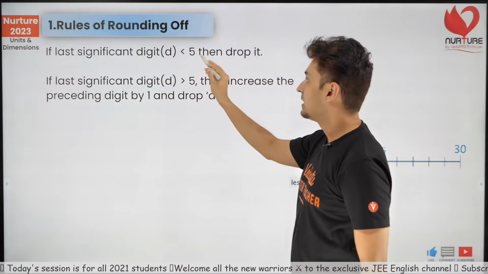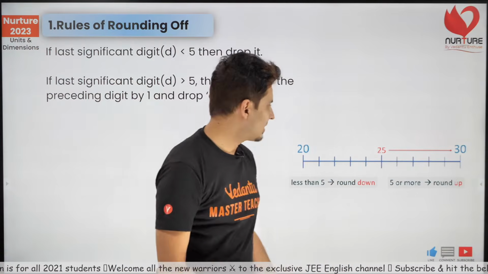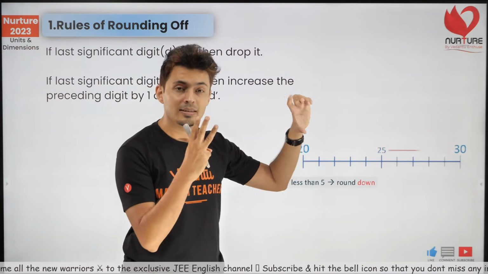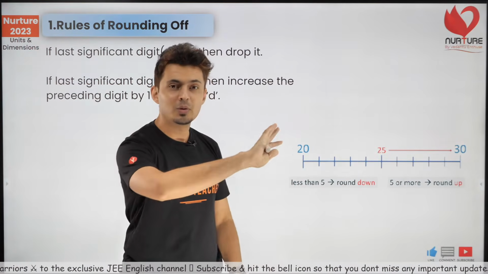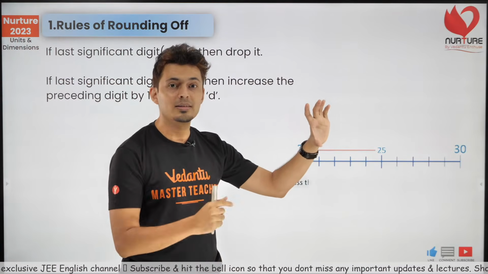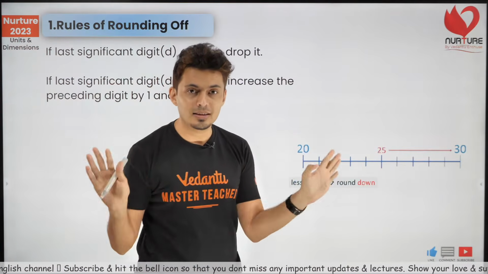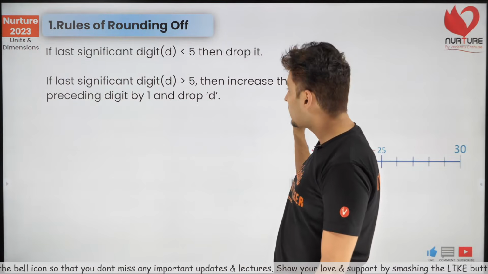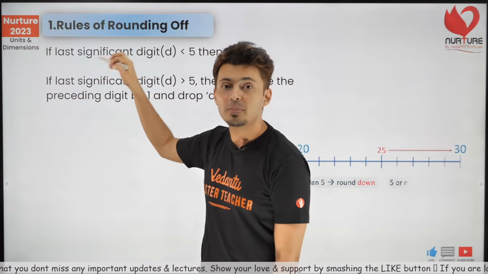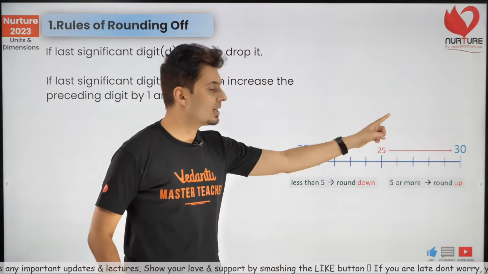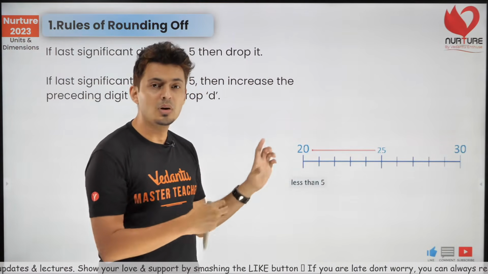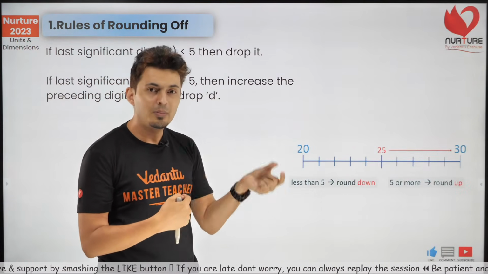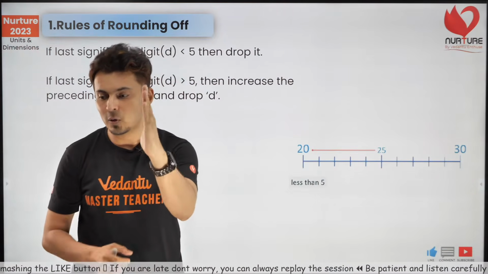If the last digit is less than 5, then drop it. For example, 23. What is that last digit? 3. Is it less than 5? Yes. Forget it. So when you forget the 3 in 23, what is remaining? Only 2. So 20, that's it. That's what is remaining. Understand that. That's how you can round it off. And if the last digit is more than 5, then increase the previous one by 1. So if you have a number like 27, is 7 more than 5? Yes. So increase the previous digit by 1. So instead of 27, make it 30. That's it. I hope this is clear.